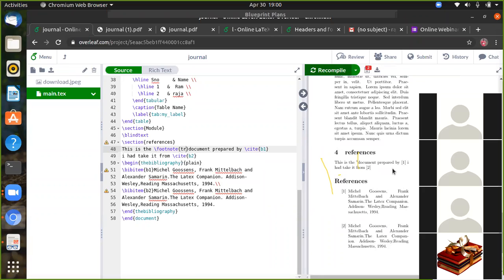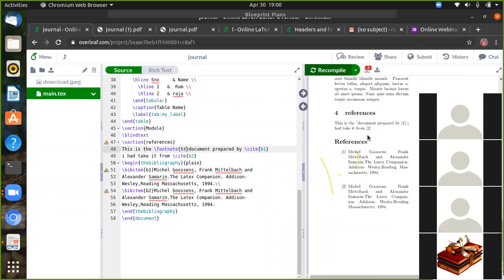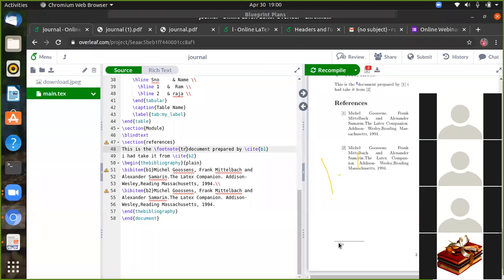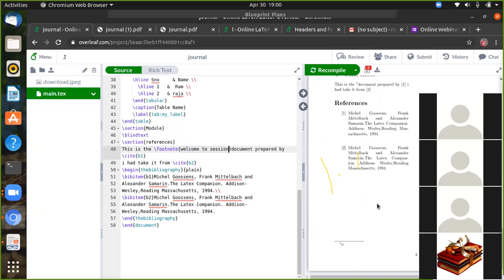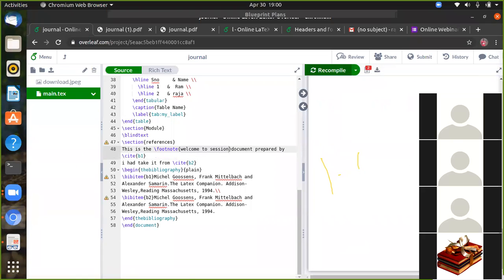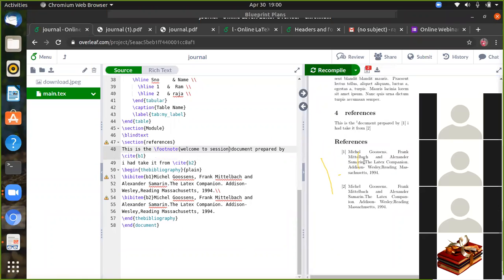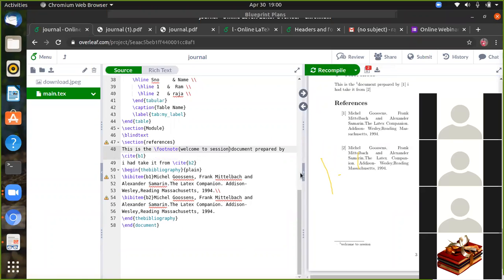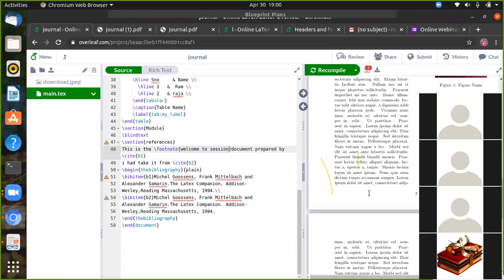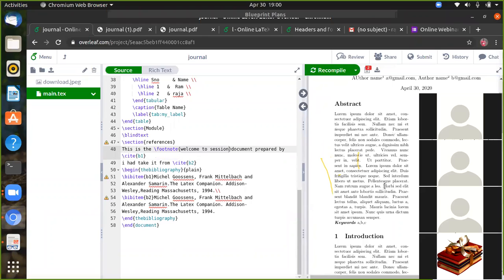Yes. Here you can see this one is a footnote, which gives the meaning of TR. I can give some larger words, I can give, for example, welcome to session. Okay. So here you can assign the welcome to session. So likewise you can modify the footnote also in the journal preparation. Okay.